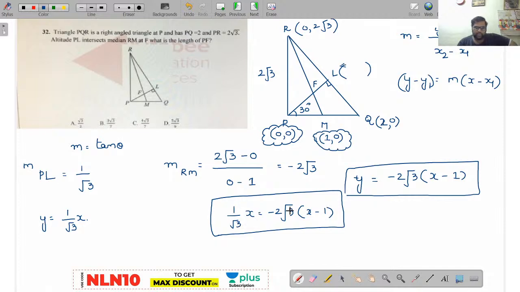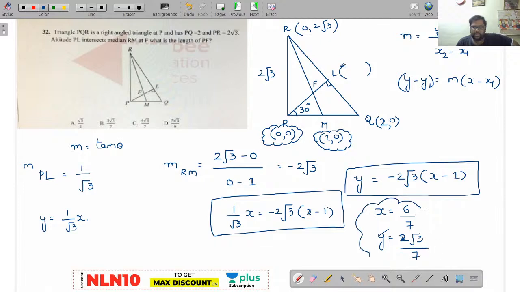Now see here, root 3 into root 3 will be 3. 3 2s are 6, right? Minus 6x plus 6. Now totally how much will this be? X is equal to 6 by 7. Am I right or wrong? X is equal to 6 by 7. Now substitute in any of these equations, you can get the y value also. Y value will be 2 root 3 by 7.